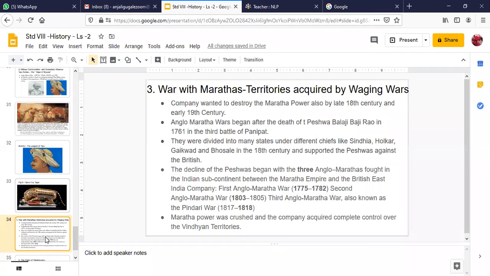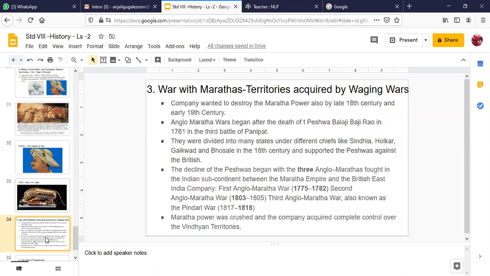Yes, now ma'am, after the death of the famous Balaji Baji Rao, there were a few more wars. Three further wars were fought between the East India Company and the Marathas. We had just covered till almost the later part of the 18th century in your previous class. So now here we are going to talk about how the Maratha power was completely crushed by the East India Company by the year 1818, which is the early 19th century.